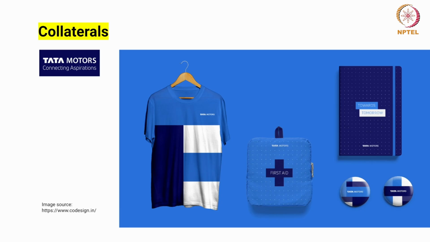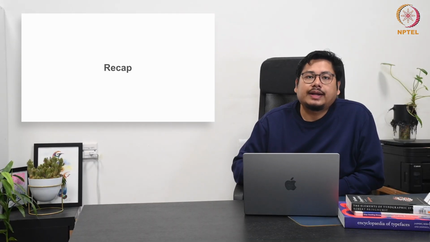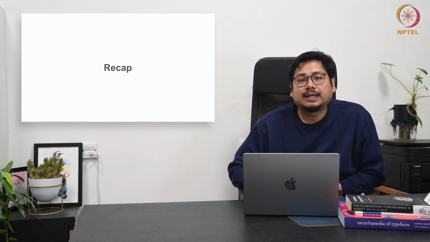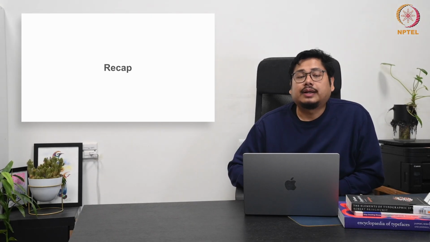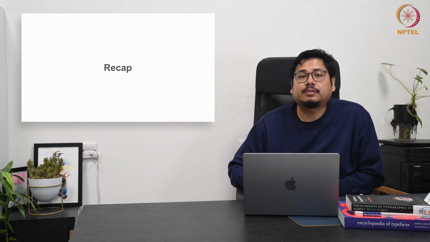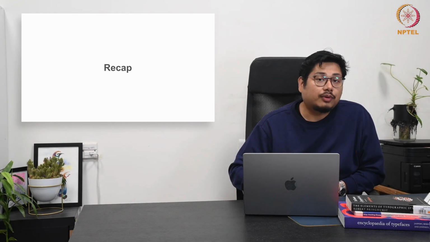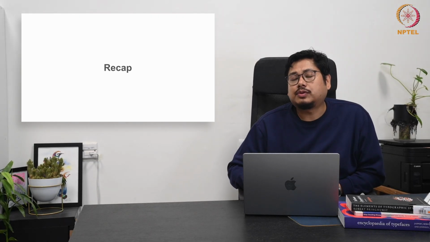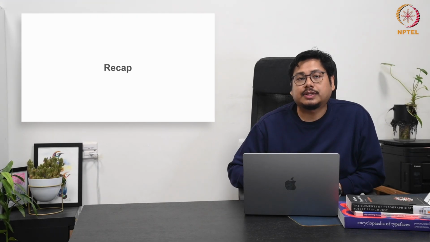Okay, with this we are about to end the session, and this is where the idea of visual branding is very important, and we have highlighted all the elements, right? Be it the logo, the promotion, the website, the collaterals, the typeface, the color, everything becomes a part of the visual branding. And using all these elements, you can create the essence of the brand if you have a better way of representing. Again, the guidelines which we have talked about, how, where, what and when to use such logos also play an important role in establishing consistency.